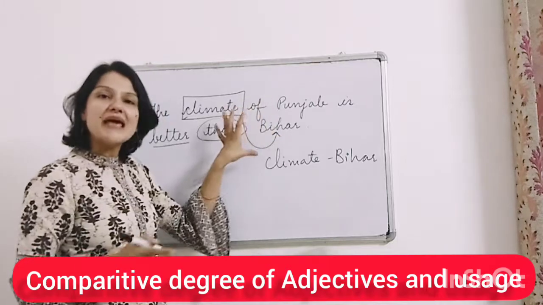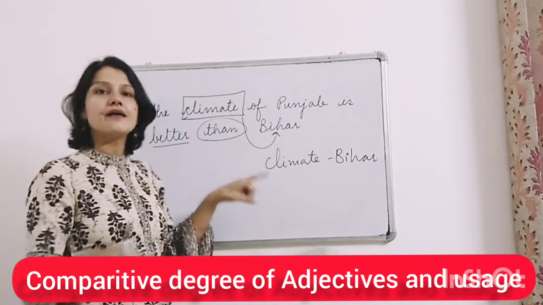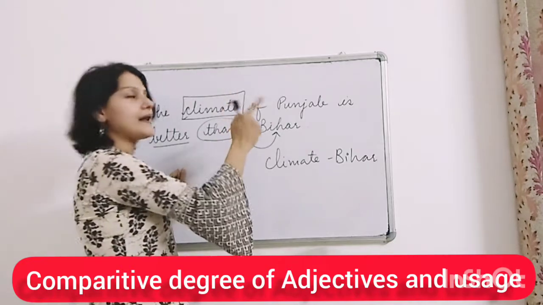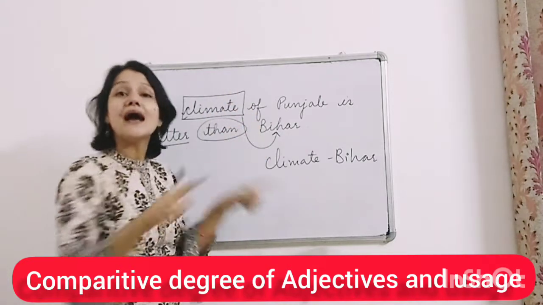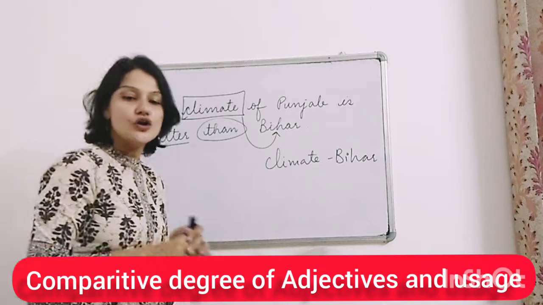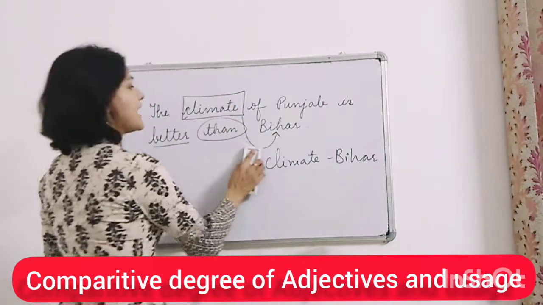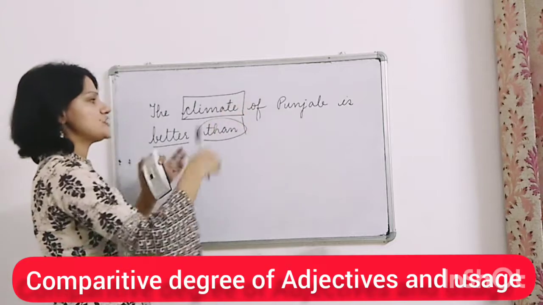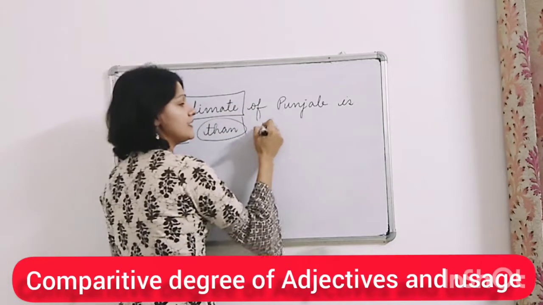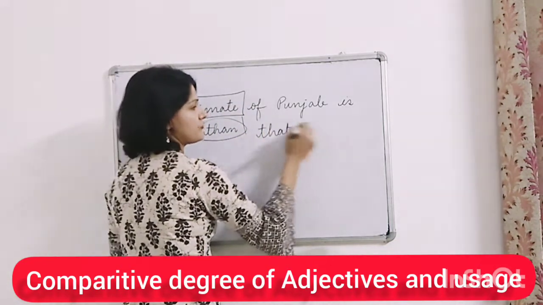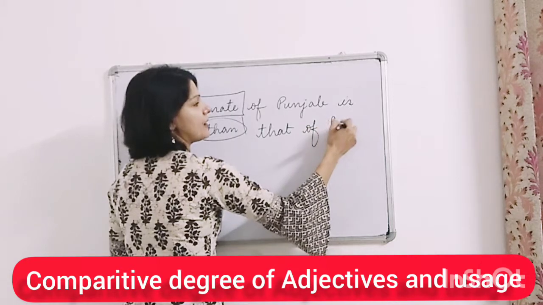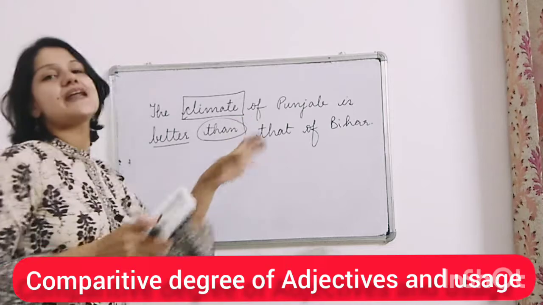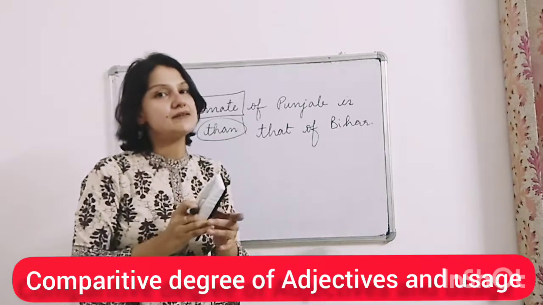So that makes the sentence incorrect, because here in this sentence I am comparing climate with Bihar. That is wrong. So instead of this I should write it this way: the climate of Punjab is better than that of Bihar. Now there is equal comparison.